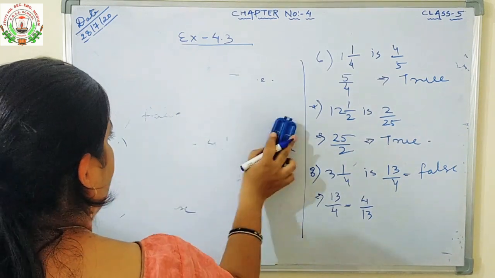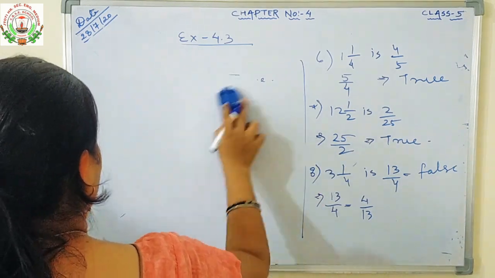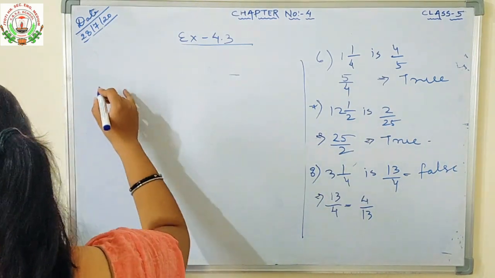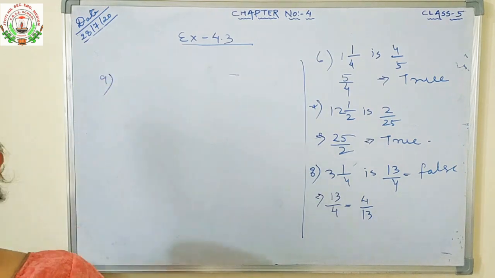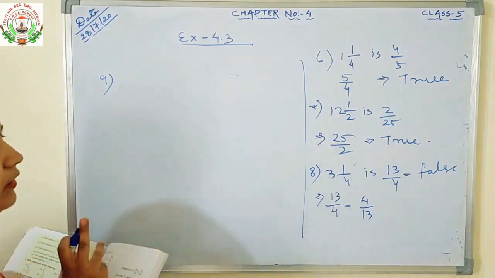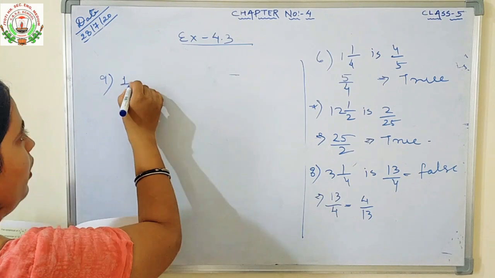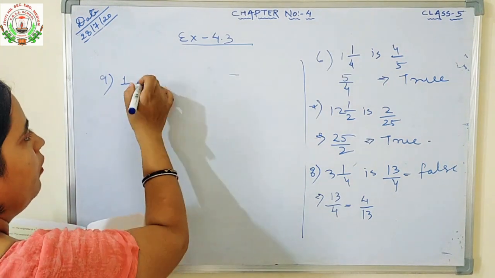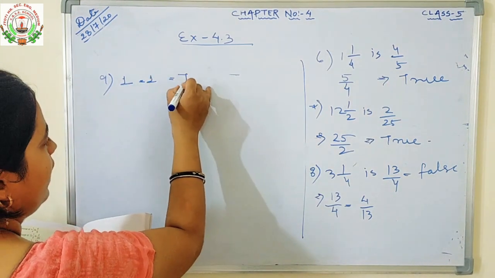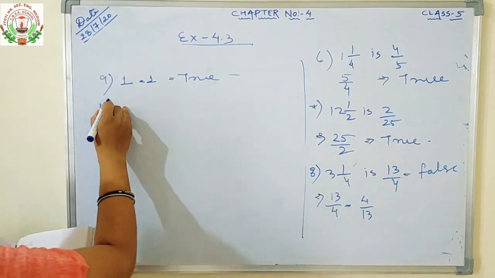What is question number 9? The product of 1 and its reciprocal is 1. Yes. The reciprocal and the product of 1 is always 1. So you will write this as true. This is a true statement.